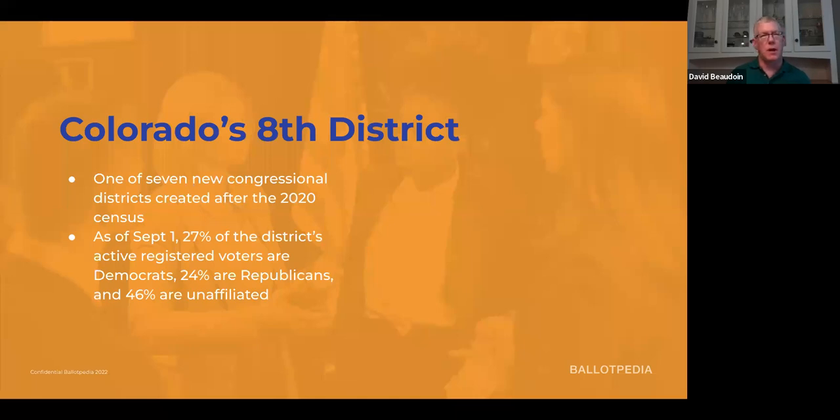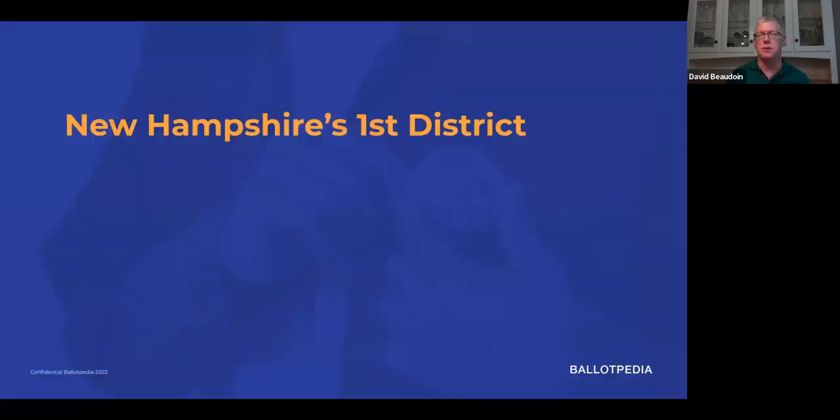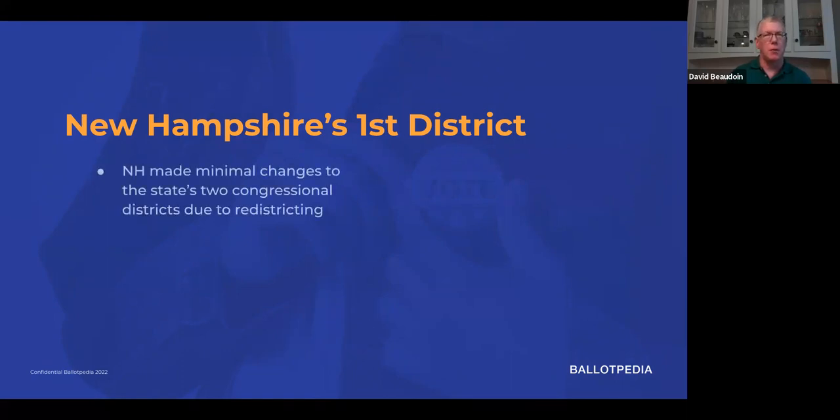The other district that we have selected for this list is all the way across the country, in New Hampshire's first district. Incumbent Chris Pappas is the Democrat. Caroline Leavitt is the Republican candidate who is running. Now, this district was slightly redrawn after redistricting, but not by much. New Hampshire's redistricting made really minimal changes, because they only have 2 districts and really only had to divide one into the other.